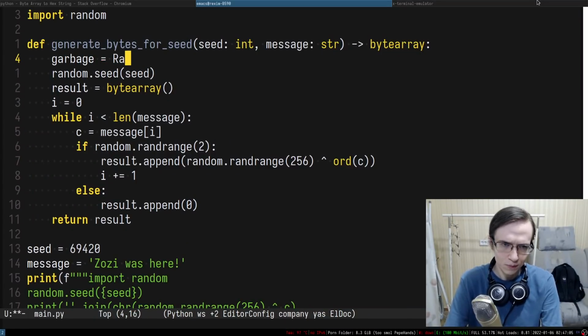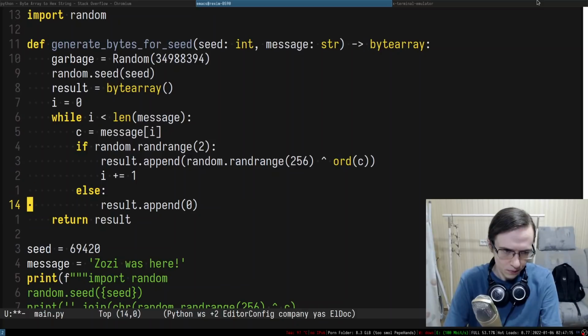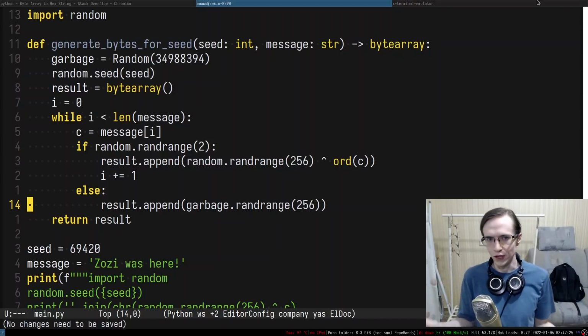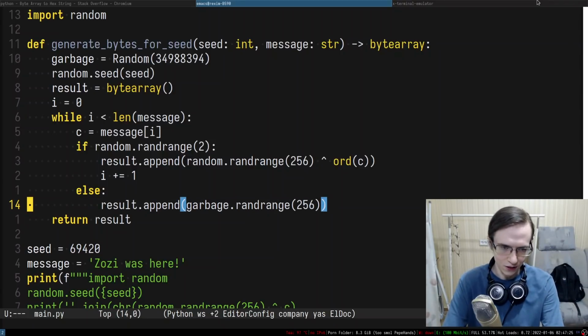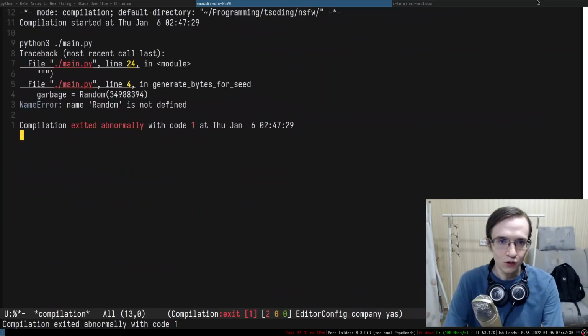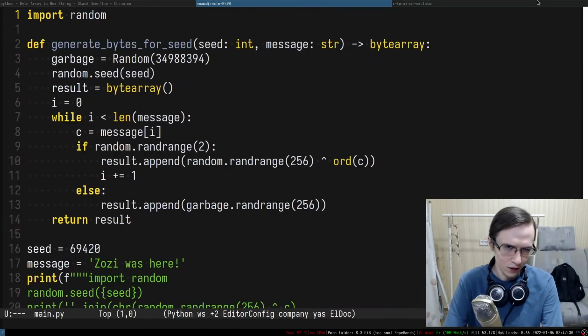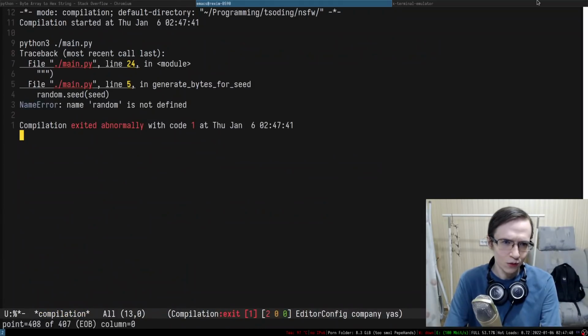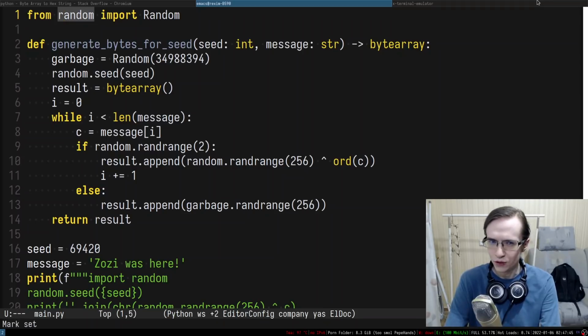Garbage random, and in here we can use whatever seed we want. I'm just going to put some stuff in here, and then I'm going to put garbage.randrange(256). We just need to fill them in with something to hide the fact that this entire thing is actually simple. So I can try to do it like that, and of course I need to do from random import Random. But that is not going to work because now we also have to import this thing.